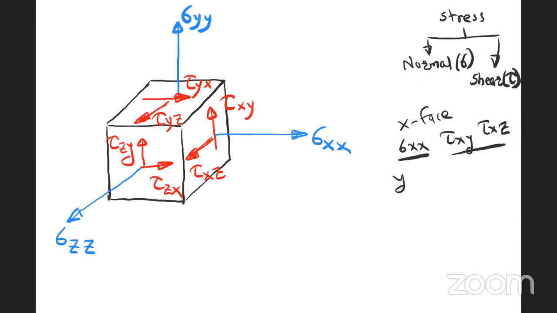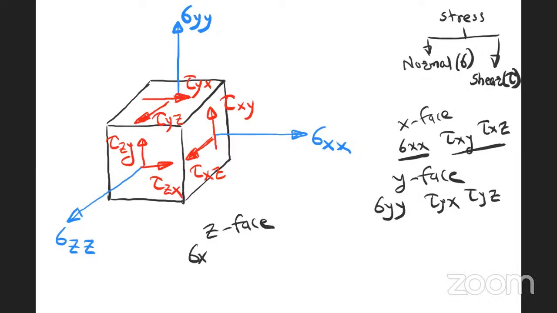If you consider y face, there is one normal stress, sigma yy, and there are two shear stresses, tau yx and tau yz. If we consider z face, there is one normal stress, sigma zz, right? And there are two shear stresses, tau zx and tau zy, right?